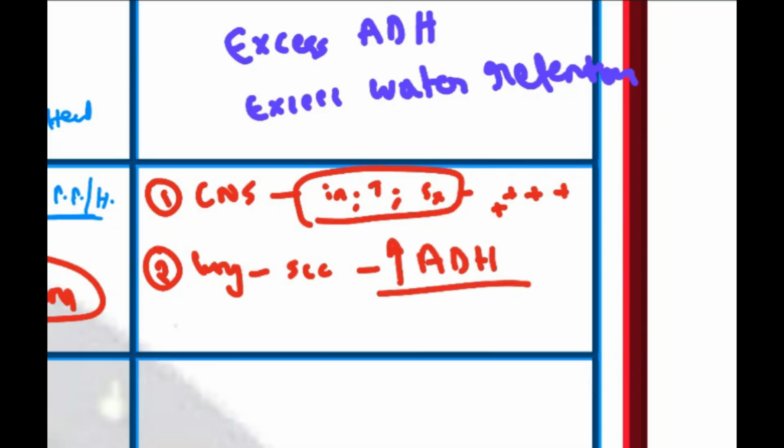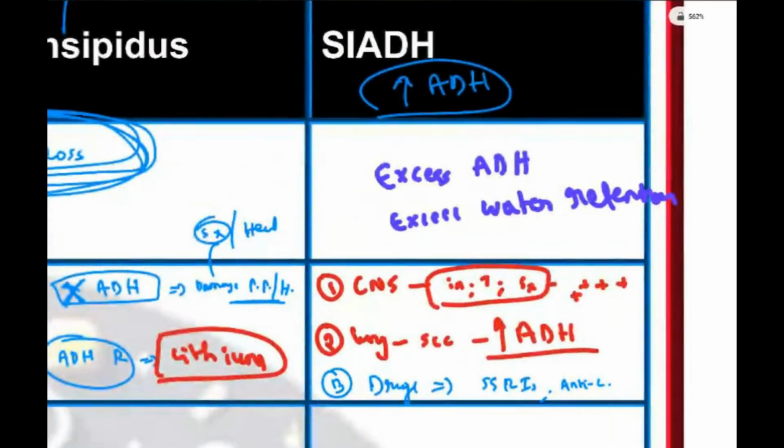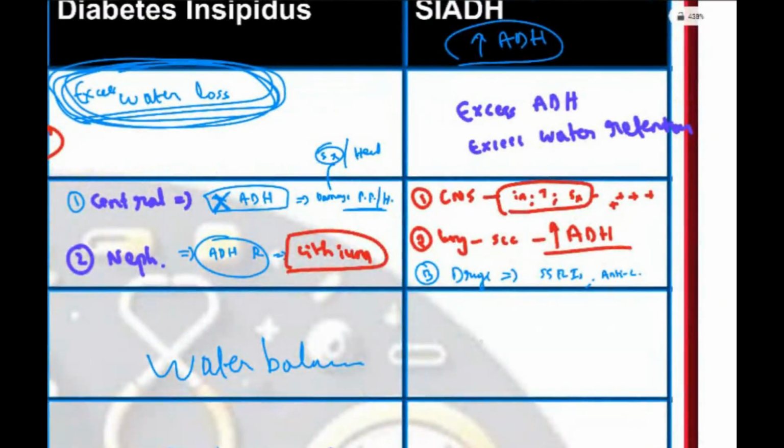Or there are some drugs, like some CNS drugs which you might be familiar with, SSRIs, or some seizure medications, anticonvulsant drugs. These drugs have an effect on ADH secreting cells, and they will stimulate them, leading to SIADH. So in SIADH, what is the problem here? There is excess water in the body.